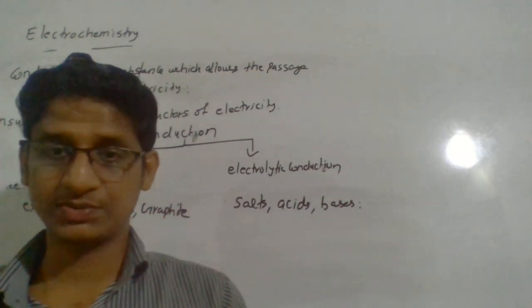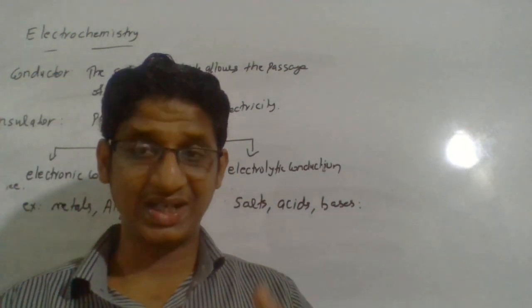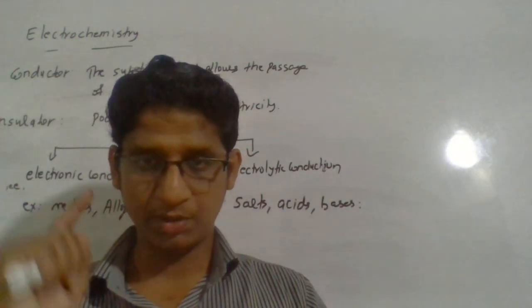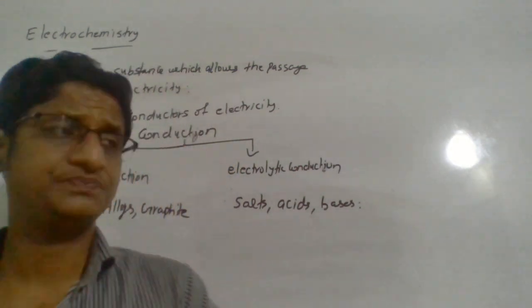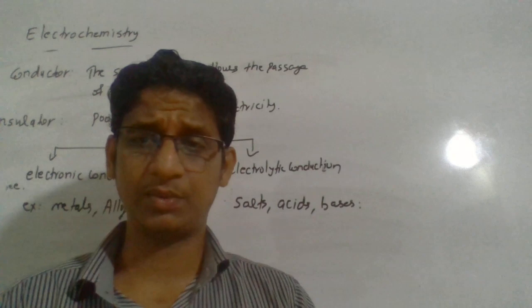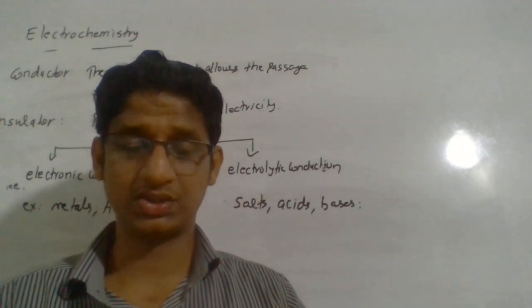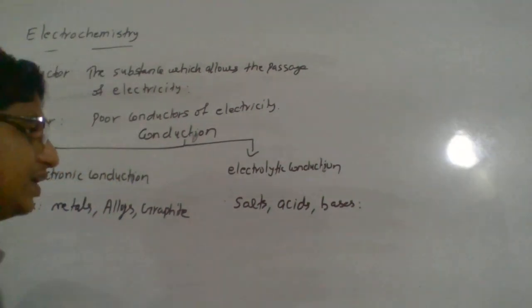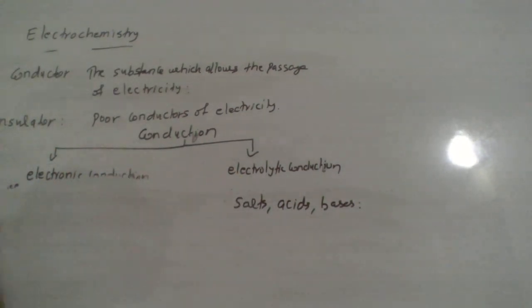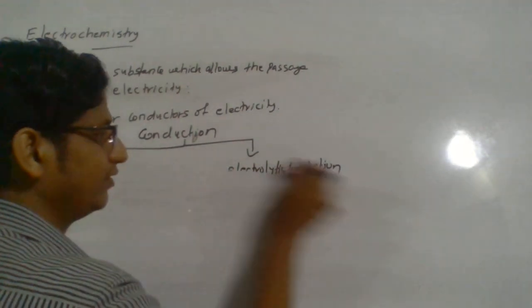Salts conduct electricity in the molten form as well as in the aqueous form. But in the solid form, they do not conduct electricity because free ions are not possible. So let us define electrolyte first, then we will understand.